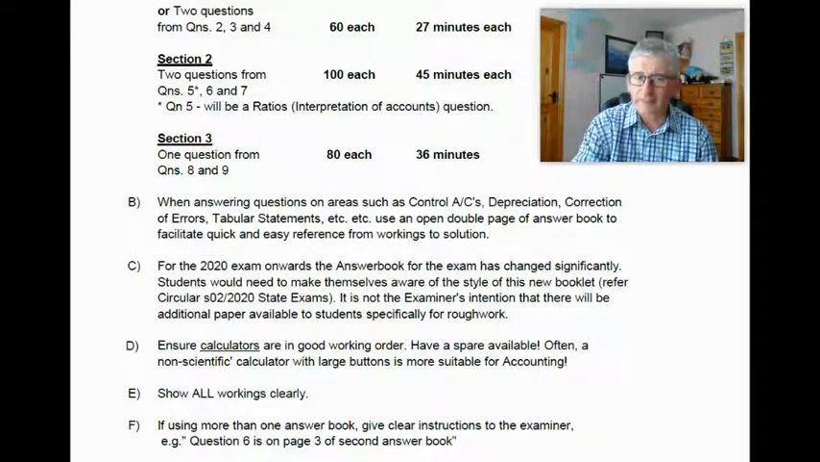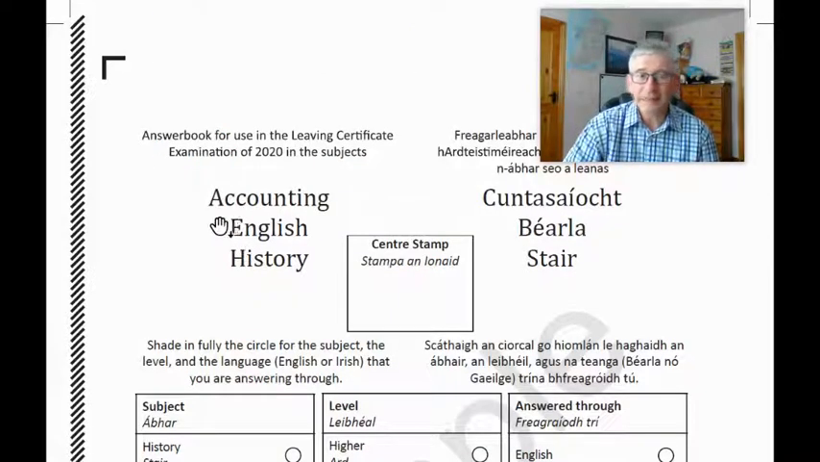Another significant aspect of your exam will be, now, for the 2020 exam and onwards, the answer book for the exam has changed significantly. And you would need to be aware and make yourselves aware of the style of this new booklet. And to do this, you can refer to Circular. You can Google it in Circular SO2/2020 State Exams. And I'll just go look at it here now. And here it is. It is the same paper, if you like, or script that's used in English and in history, and the same for accounting.